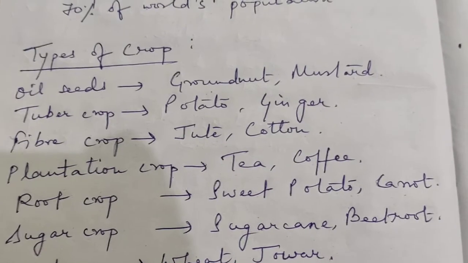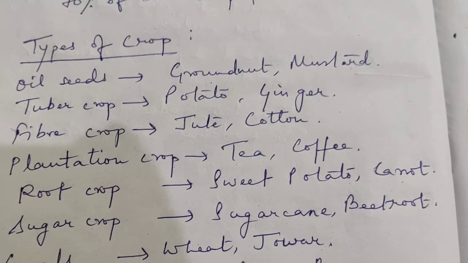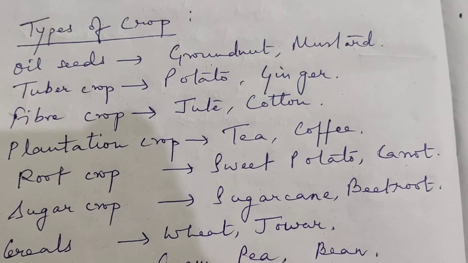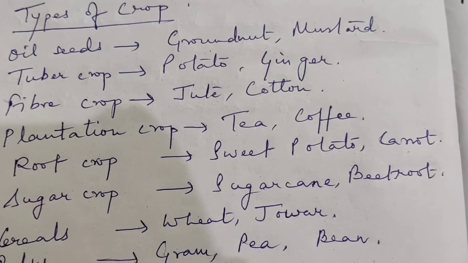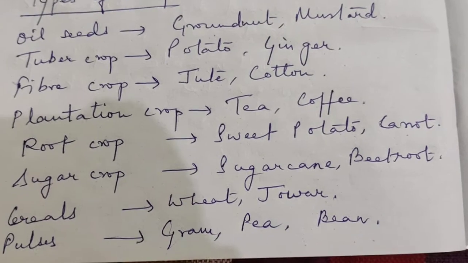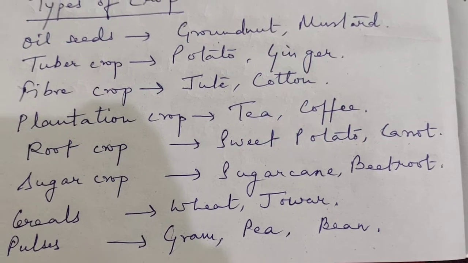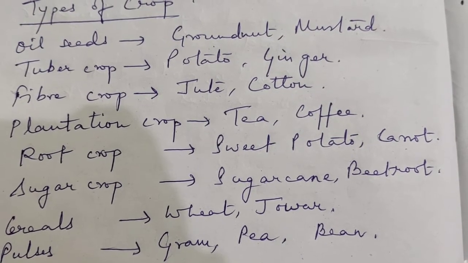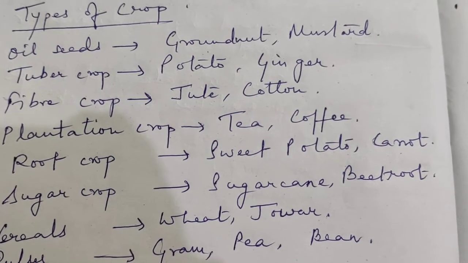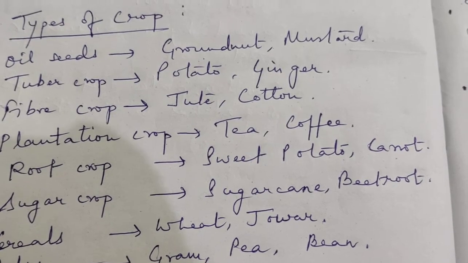Now what are the types of crops? Oil seeds, example groundnut, mustard; tuber crop, potato, ginger; fiber crop, jute, cotton; plantation crop, tea, coffee; root crop, sweet potato, carrot; sugar crop, sugarcane, beetroot; cereals, wheat, jowar; pulses, gram, pea, bean, etc. All these are characterized by various kinds of features. Accordingly, we have divided them into various types of crops.